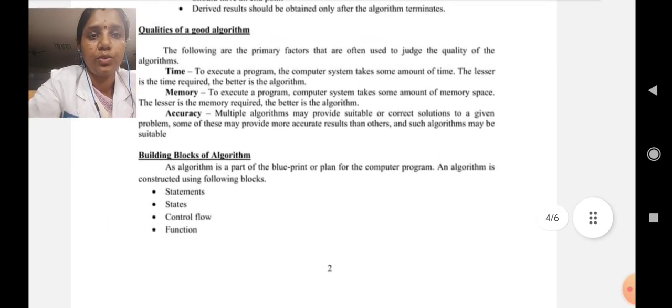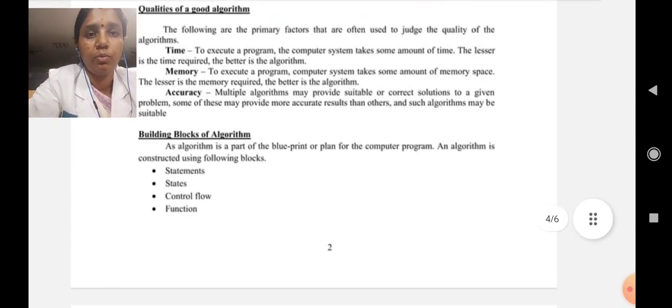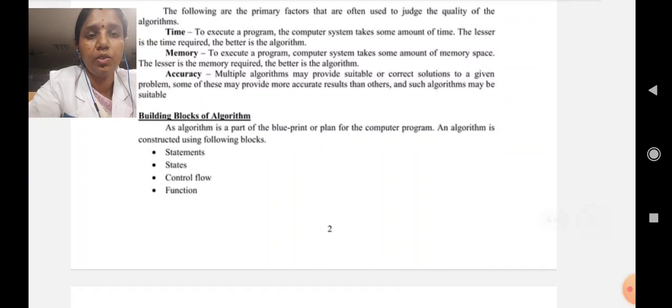Then next we are going to see about the building blocks of algorithm. What is meant by building blocks of algorithm? These are the blocks used to create an algorithm; an algorithm is a part of the blueprint or plan of the computer program. An algorithm is constructed using the following blocks: statements, states, control flow, functions.